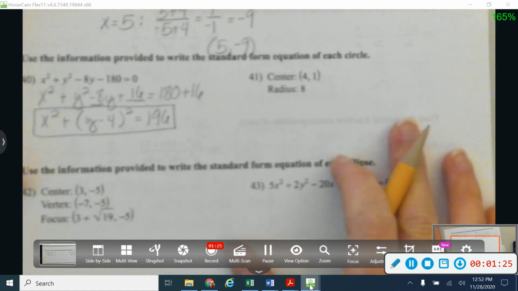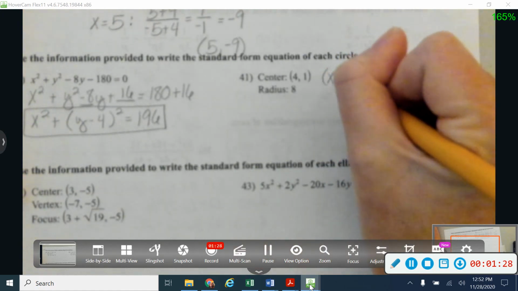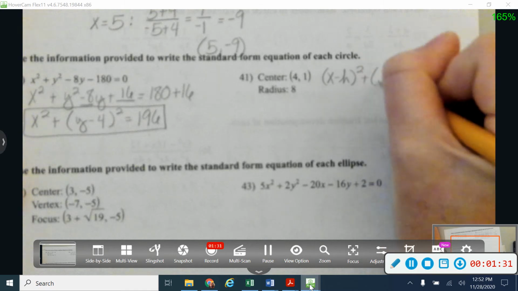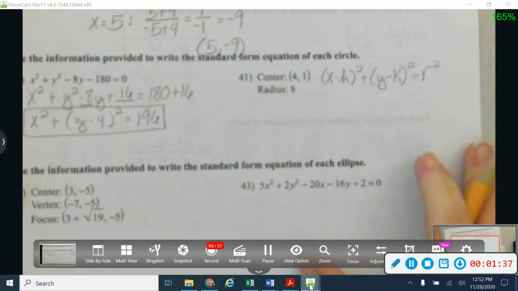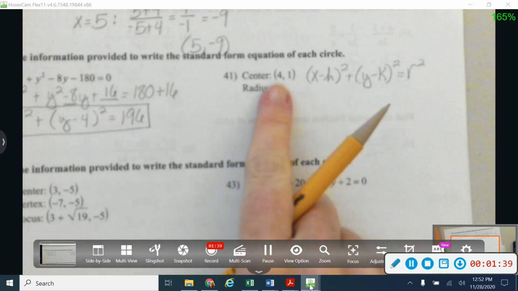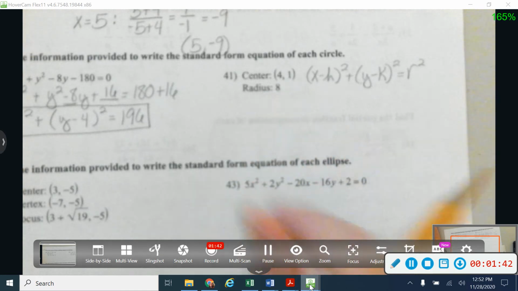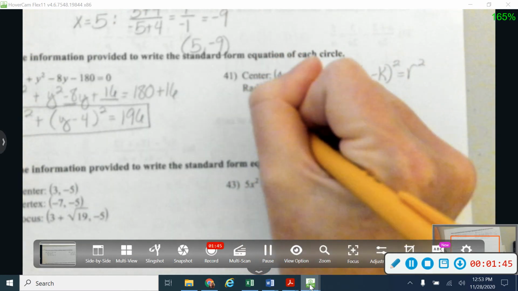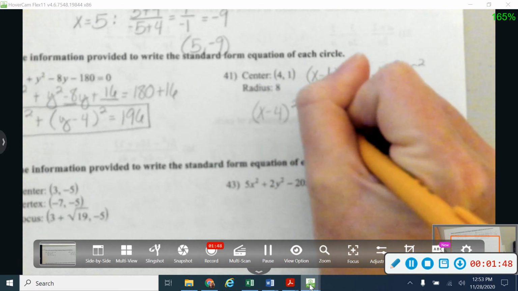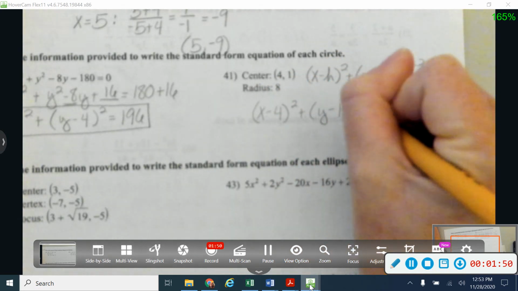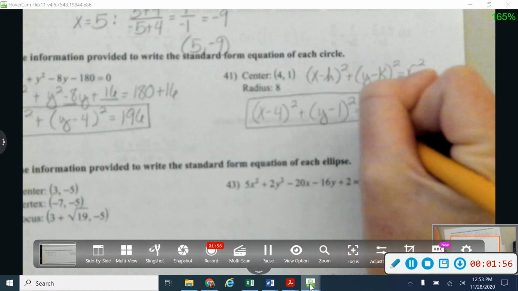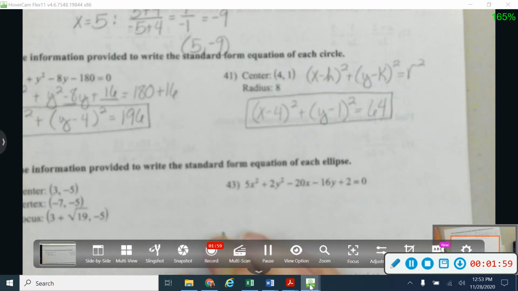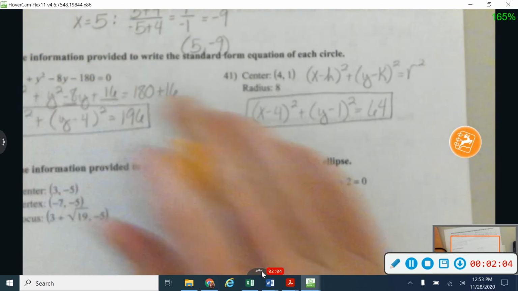Okay. All right, on 41, let me go ahead and write down that standard form of the equation because I'm going to need it for this question. For a circle, it looks like this, where H and K are our center points. So here's H and K right here, and R is my radius. So on this one, they're just asking me to plug in. Notice it's going to be the opposite sign, and opposite sign with Y. And then I'm going to square my radius, which gives me 64. And so there's my circle in standard form.